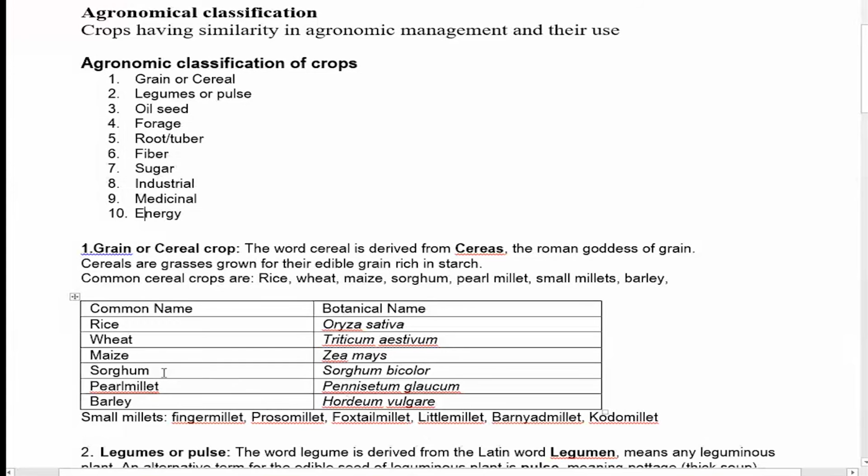We write it in italics, so that the genus and species are also separated. Italic, or you can also underline when you write a scientific name. And among these cereals, there are some coarse grains and also some fine grains. Among the cereals, rice and wheat are the fine grains, and the others are coarse grains: maize, sorghum, pearl millet.